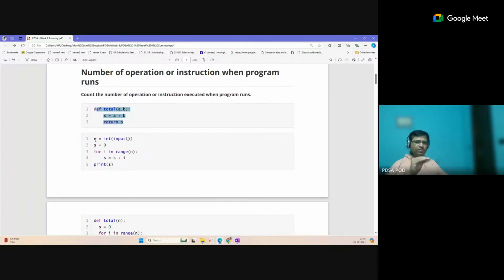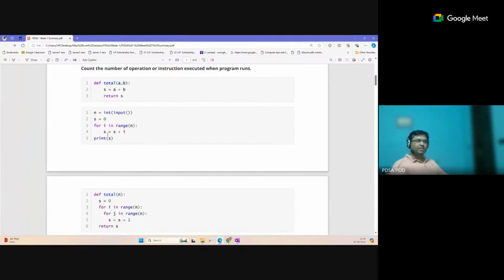The number of steps executing is also directly related to the actual clock time. Suppose our algorithm executes 1,000 steps for some solution. Each step will take some time in the computer. That will be very fast, but still it will take some time. If we assume that the time is t, then 1,000 into t time will be required on the actual machine.